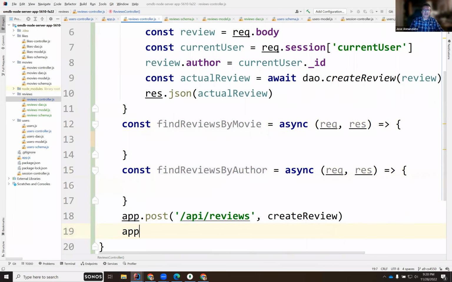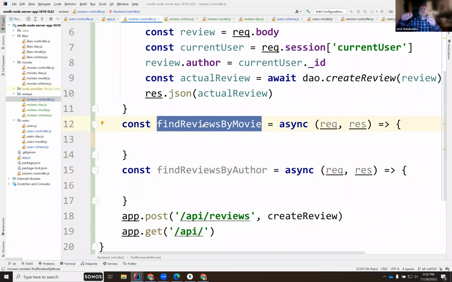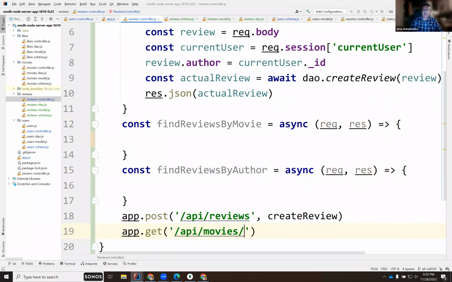So it would be something like app.get, get because we are reading data, and so this would be API. If I want the reviews for a movie, then the encoding would be something like movies. You'll give me the IMDb ID, and then I want the reviews, something like that.